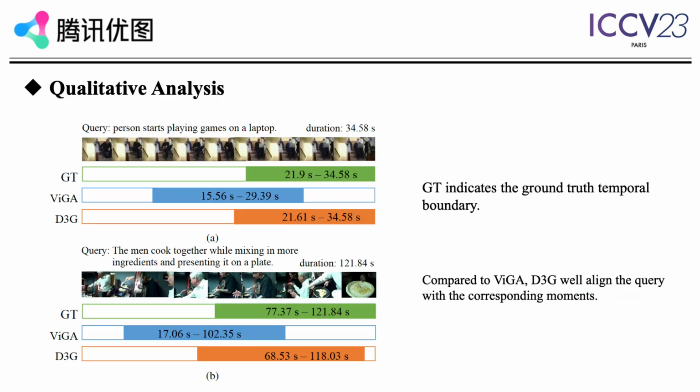To clearly reveal the effectiveness of our method, we visualize some qualitative examples from the test split of the Charades-STA dataset and the ActivityNet Captions dataset. Compared to Vega, D3G well aligns the query with the corresponding moments, both simple and complex.